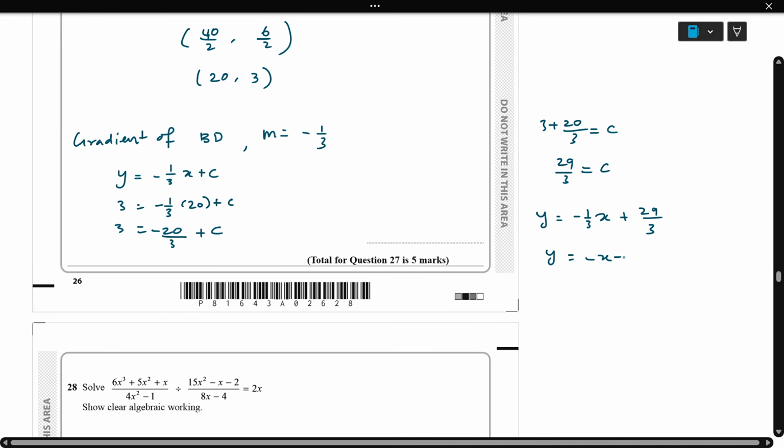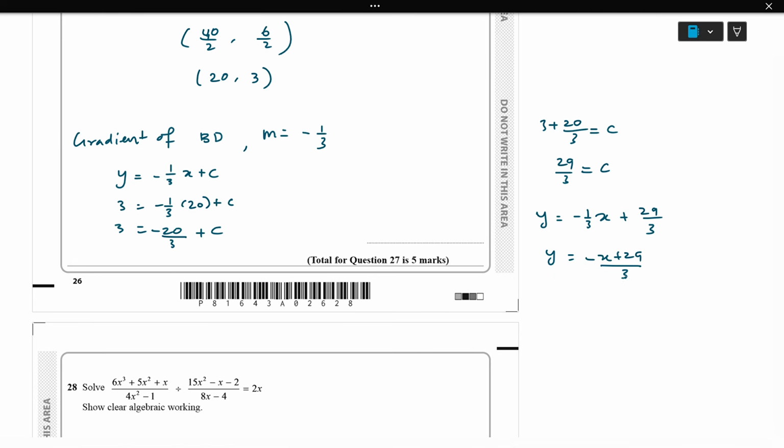So 3y equal to minus x plus 29. We'll arrange all on one side. So x plus 3y minus 29 equal to 0. That's the required equation of BD: x plus 3y minus 29 equal to 0.